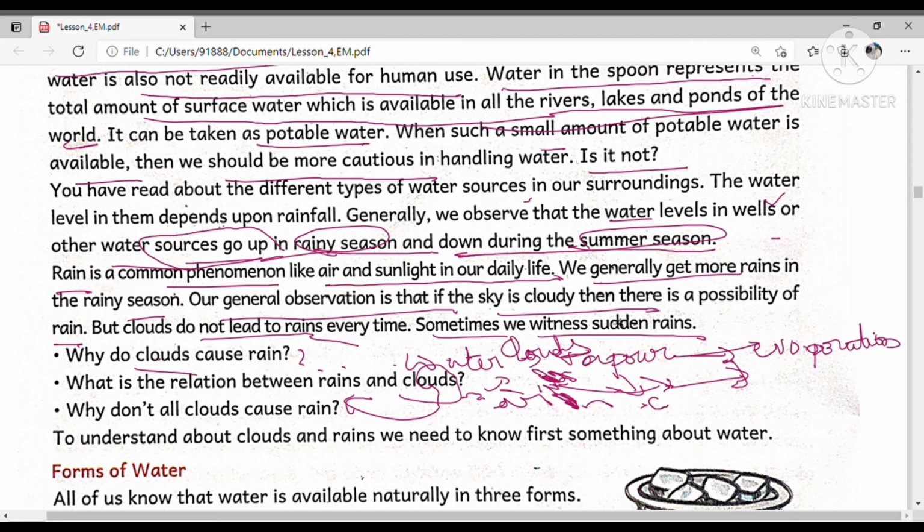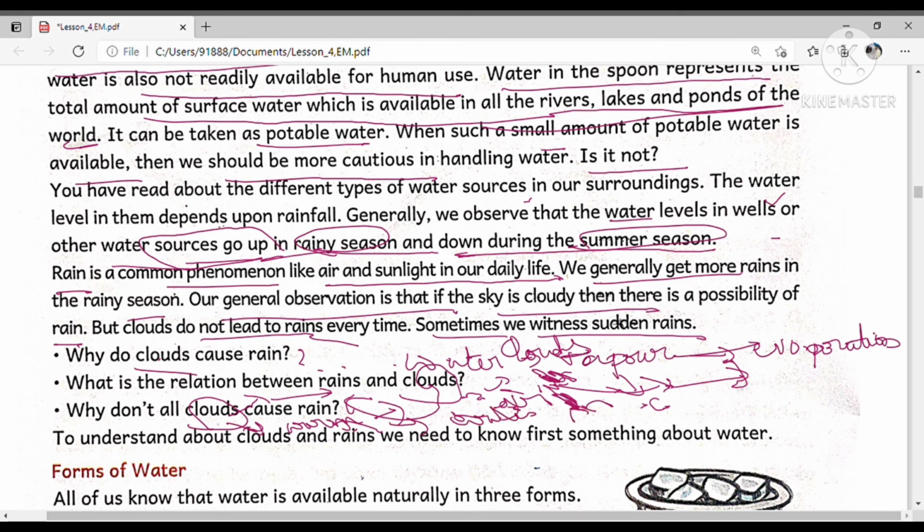Whenever warm air touches the clouds, it makes the water turn into water vapor easily, so clouds cannot always cause rain. That means we can simply say, whenever the clouds get cool air, they will condense and form rain. If the clouds get warm air, they will not cause rain. If they get warm air, they will form water vapor again and move to higher levels.